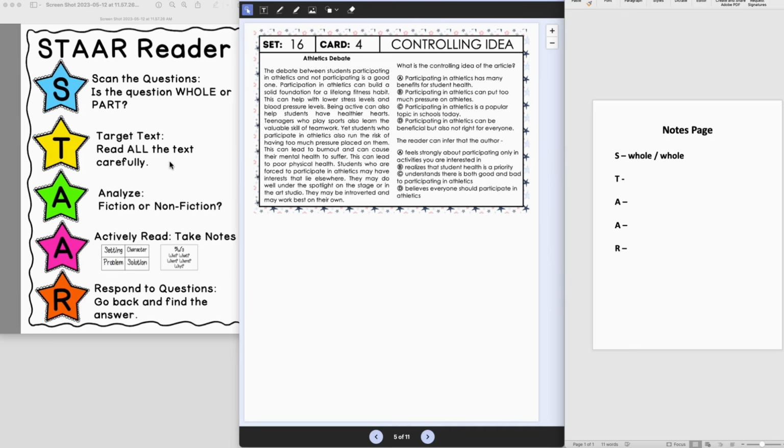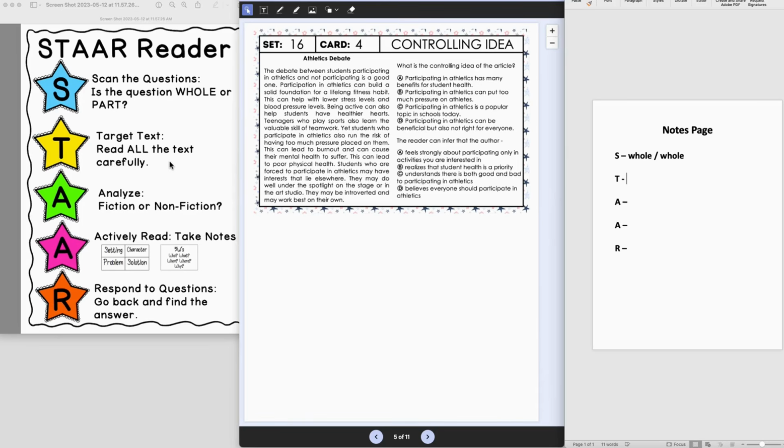Athletic debate. The debate between students participating in athletics and not participating is a good one. Participating in athletics can build a solid foundation for lifelong fitness habits. This can help with lower stress levels and blood sugar levels. Being active can also help students have healthier hearts. Teenagers who play sports also learn the valuable skill of teamwork.